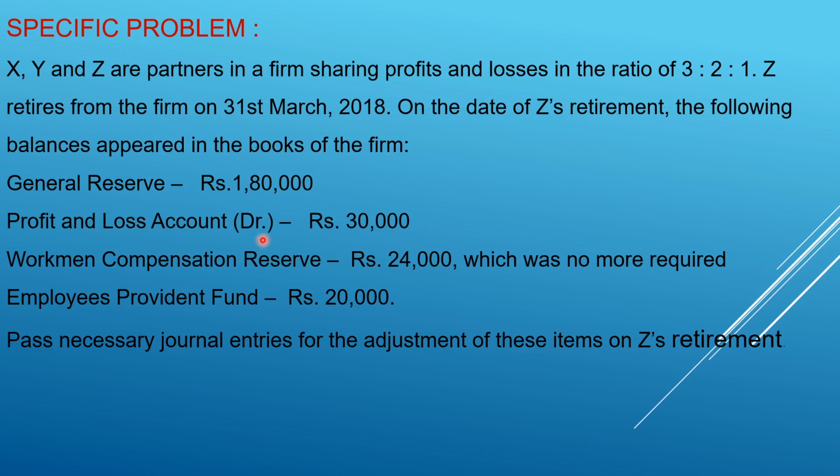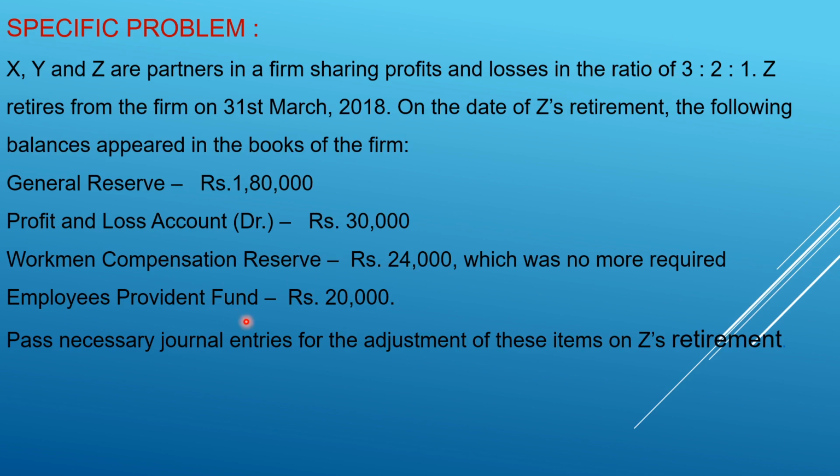Here the profit and loss is a debit balance, so ultimately we have to eliminate the loss. We pass the entry: all partners' capital, including the retiring partner's capital account, debit to profit and loss account. Workman compensation reserve is totally unclaimed, so we can distribute the total. It is a type of reserve, so the treatment is just like general reserve: workman compensation reserve account debit to all partners' capital under the old profit sharing ratio.